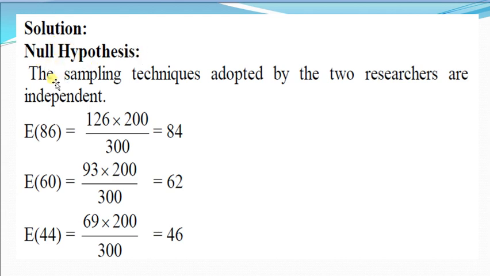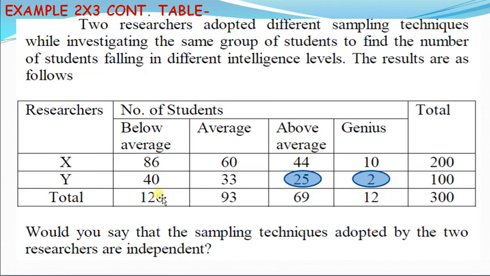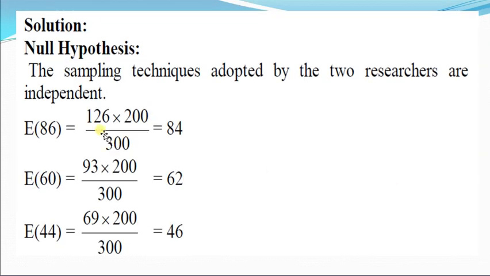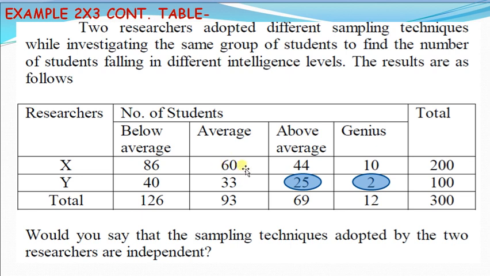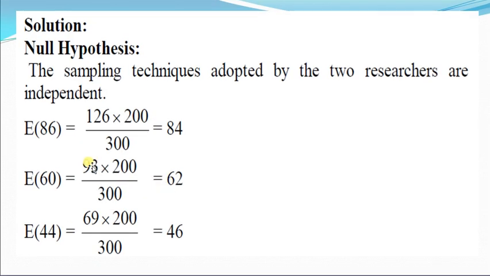Establish first the null hypothesis: the sampling techniques adopted by the two researchers are independent. Expected frequency of 86 belongs in column 1 and row 1, that is column 1 total is 126, row 1 total is 200, so 126 into 200 divided by 300, that is 84. Expected frequency of 60: the column total is 93 multiplied by row total 200 divided by 300, that is 62.